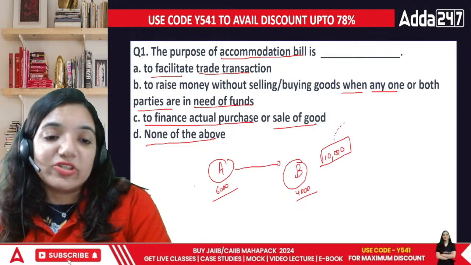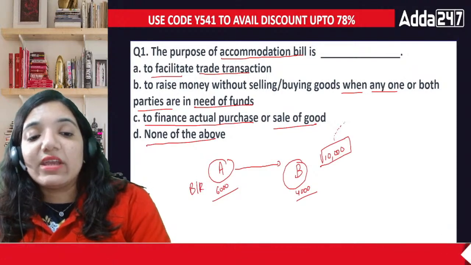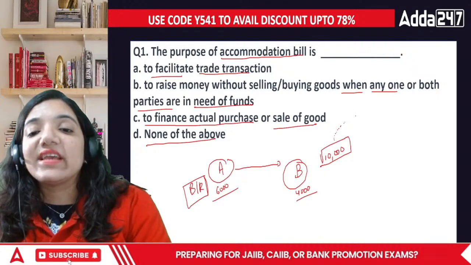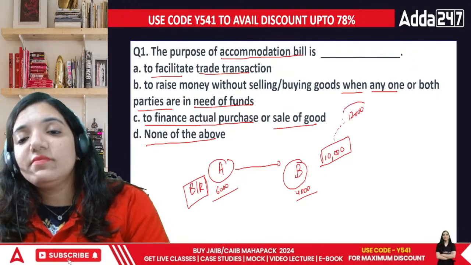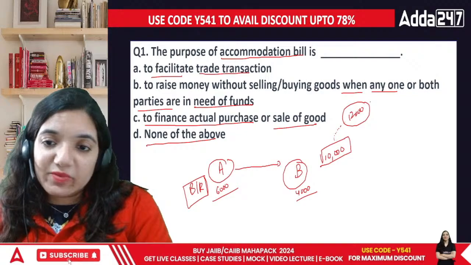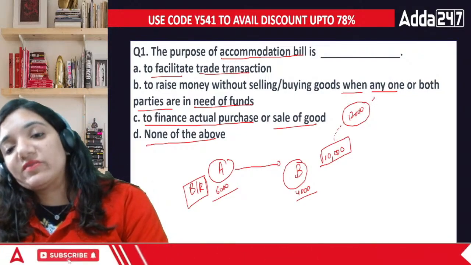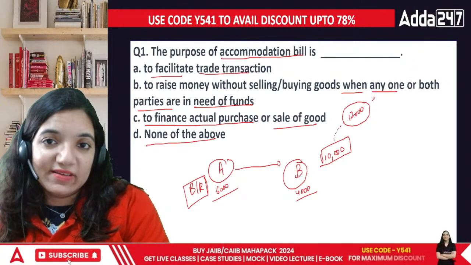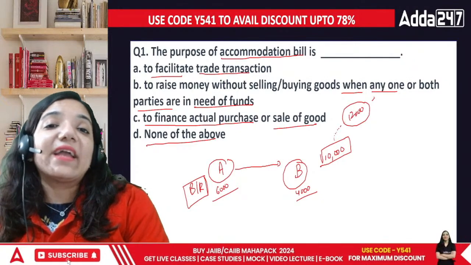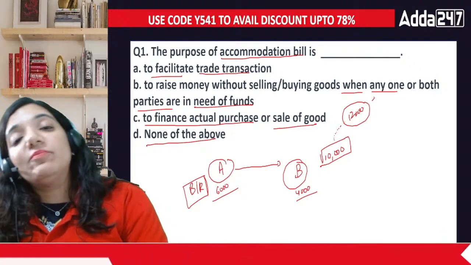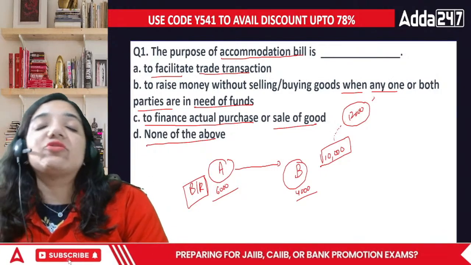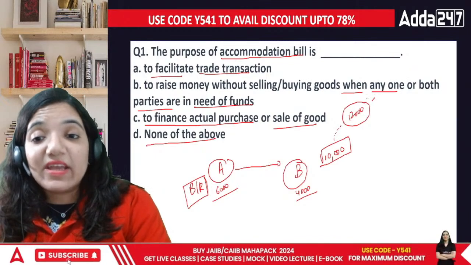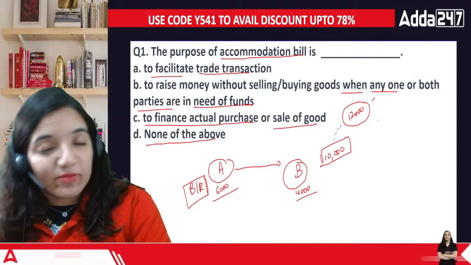Since they know each other, they're just trying to help each other. So A has a bill receivable against B for rupees, say 12,000. Because technically, if the bill is for 12,000 and you sell it for 12,000 to the bank, he receives 12,000 from the other party, then what's the fun? The point is, what is the bank making out of it? The bank will buy the bill for 11 and will receive 12 from B. That makes better sense. So you have to remember there would be a cut from the bank as well.